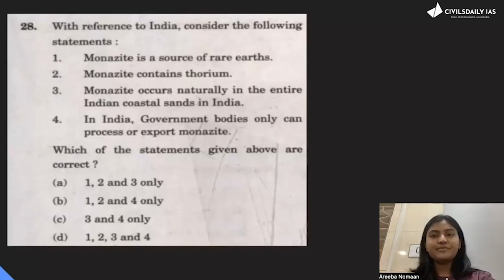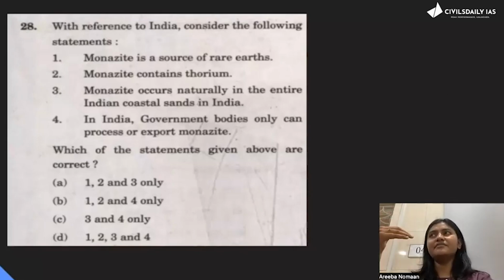So now coming to the third option, monazite occurs naturally in the entire Indian coastal sands in India. Now this kind of statement is a very generic universal statement, where they are saying that it is occurring in the entire Indian coastal sands.